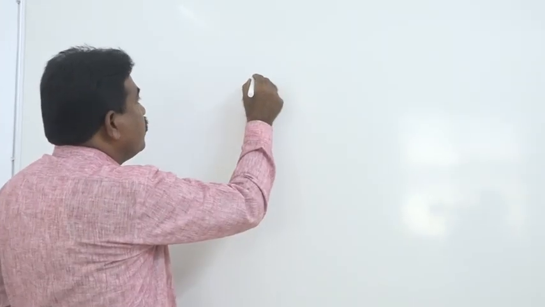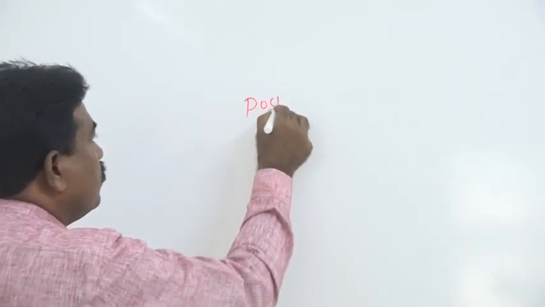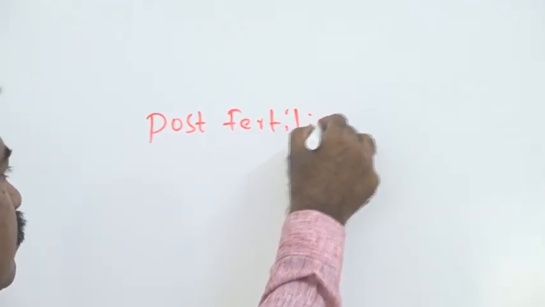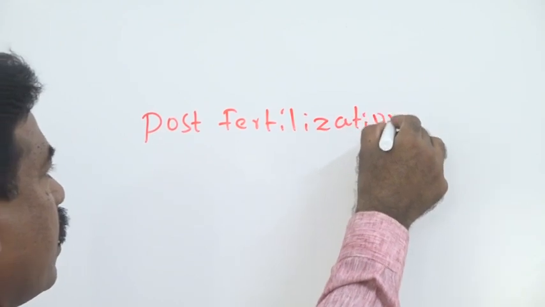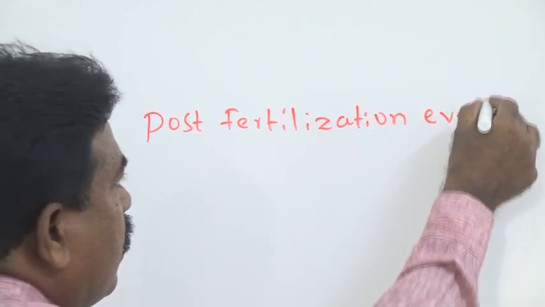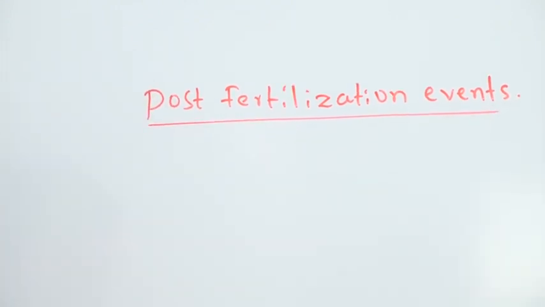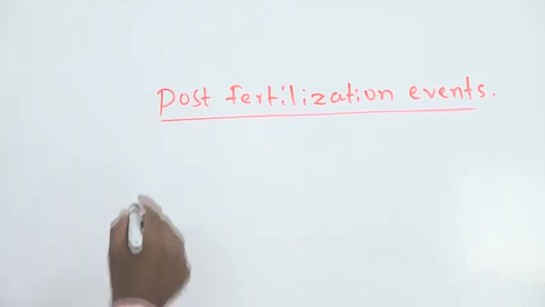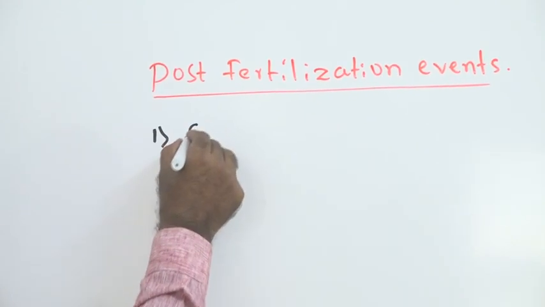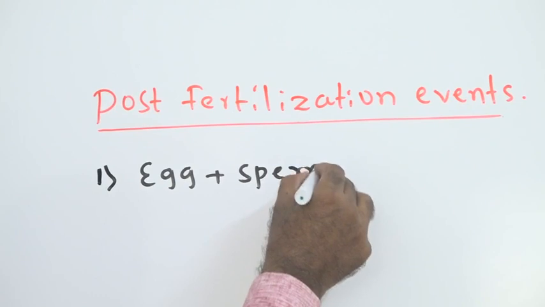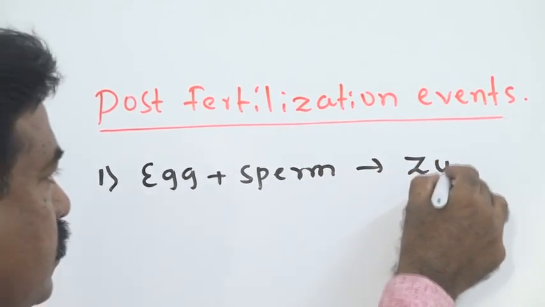If you consider post-fertilization events, the egg unites with the sperm and forms a zygote.